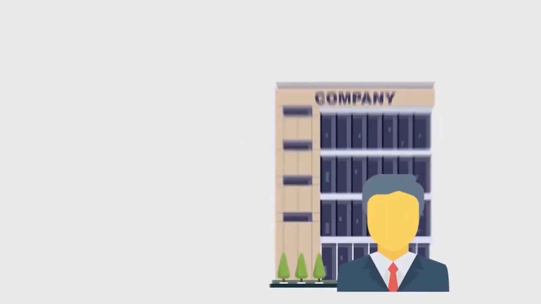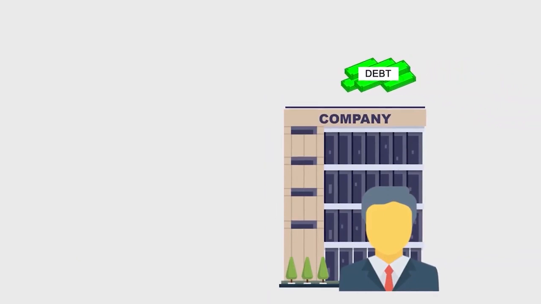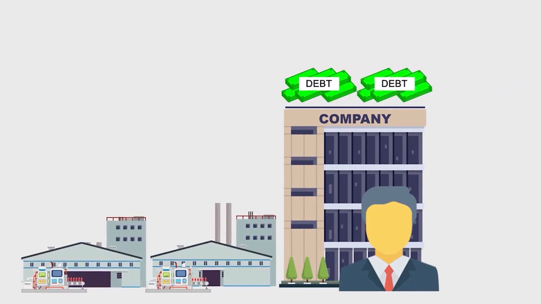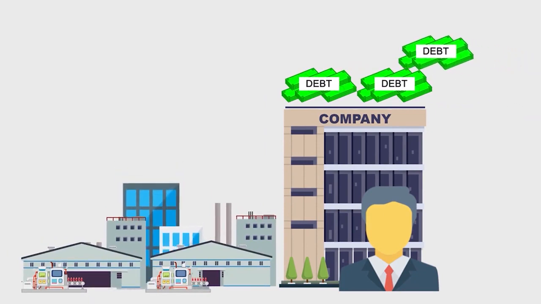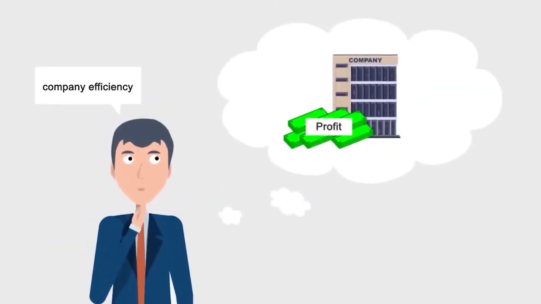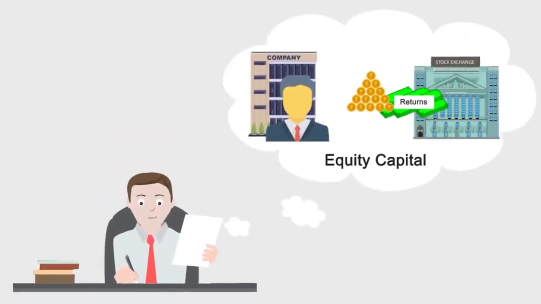Sometimes the management of the company uses debt or loans to expand the operations. This continues and the amount of loans keeps on increasing. This system only works while everything is clicking perfectly for the company. But as soon as the company's performance worsens or it faces any problems, then this plan of expansion through debt becomes very expensive. This is why we often see that this company has filed for bankruptcy, that company has filed for bankruptcy, etc. Reliance Communications, Videocon Industries, these companies failed for this reason. So, just the increasing profit is not enough to understand efficiency of the company. To check the efficiency, you will have to check how much return the management has earned from the equity capital. And for that, you will need to check ROE.